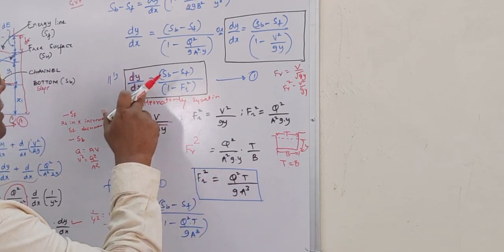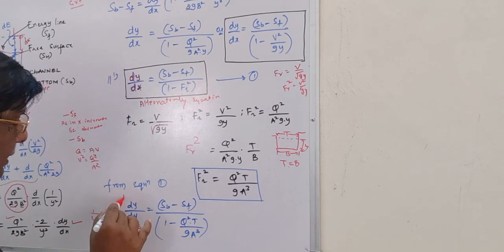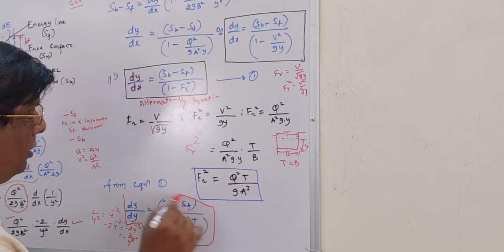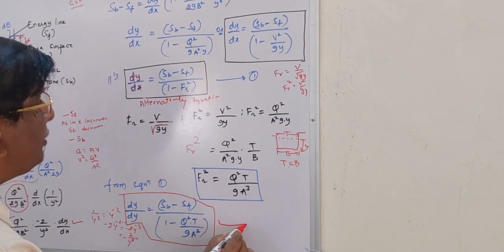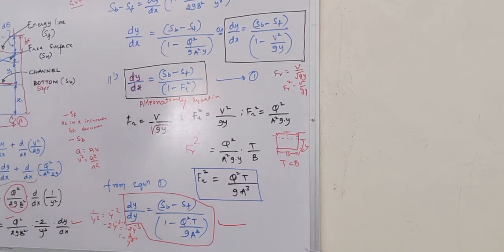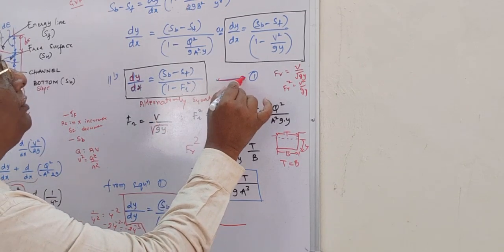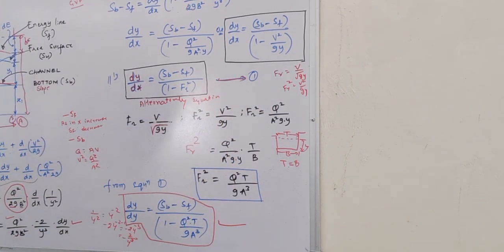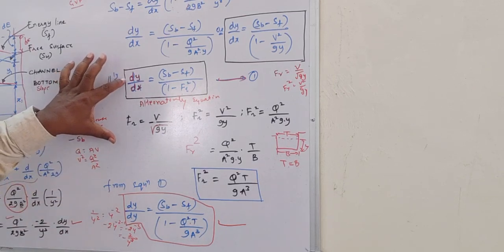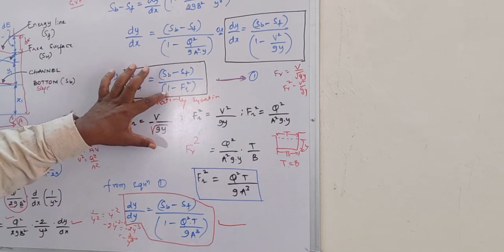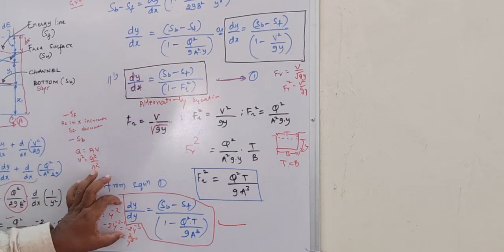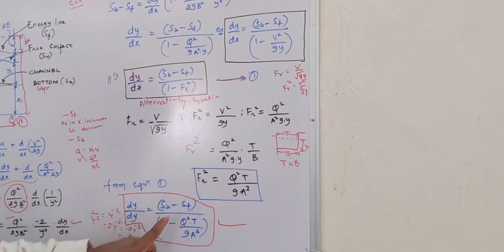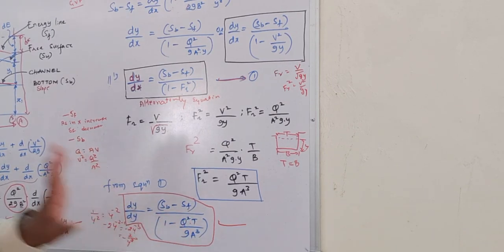Substituting this in equation 1, dy by dx is equal to again SB minus SF divided by 1 minus Q square T by g A cube. So either you can make use of this equation while solving the problems, or you can make use of the other equation. Both the equations, dy by dx equal to SB minus SF by 1 minus Fr square, or dy by dx equal to SB minus SF by 1 minus Q square T by g A cube, hold good for the gradually varied flow.